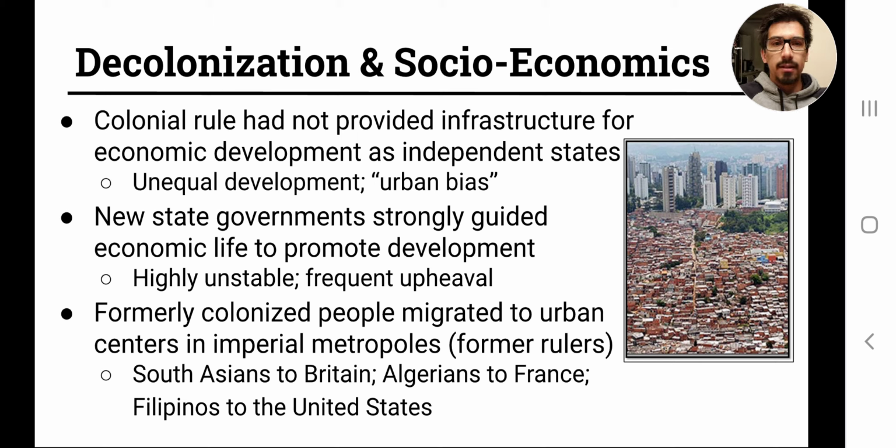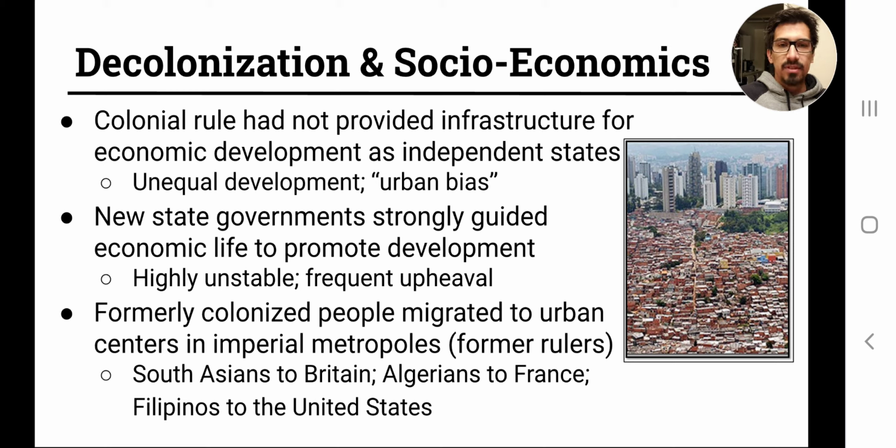Another point to mention here, migration. Again, we've talked about this a little bit. Migrations happen for numerous reasons. There are different push and pull factors. And one of those has to do with work. And so a lot of the formerly colonized peoples migrated to the urban centers in what are called imperial metropoles. Basically, that means they're the large cities in the countries that used to colonize them. So an example would be a person in India traveling to either London or Manchester in England, those urban centers.